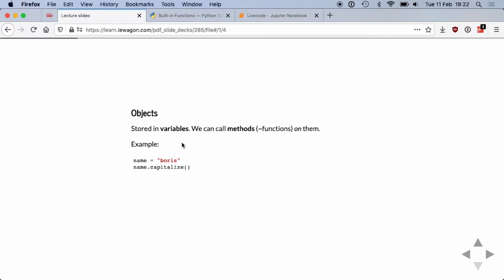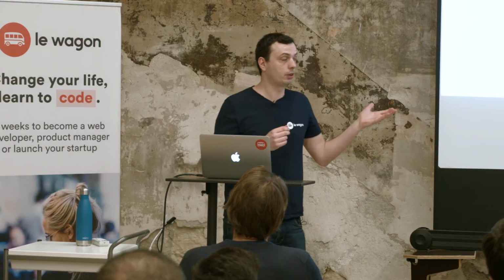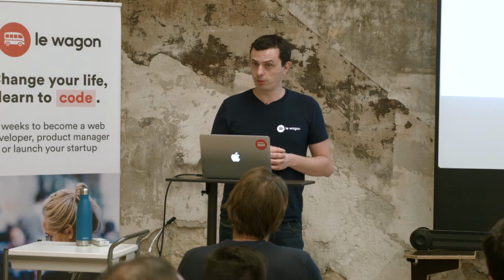Another way is to call a function directly onto an object. So here I create a variable named name, the label is name, and I store Boris inside it. And what I can do is call a method directly on my string. So I don't do capitalize parentheses name, I do the opposite, which is name dot capitalize. And tonight, the library we're going to use only uses this syntax, okay?